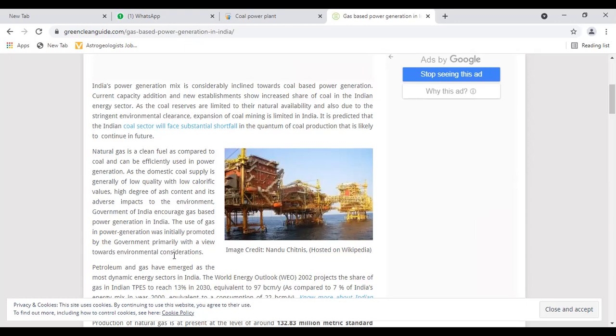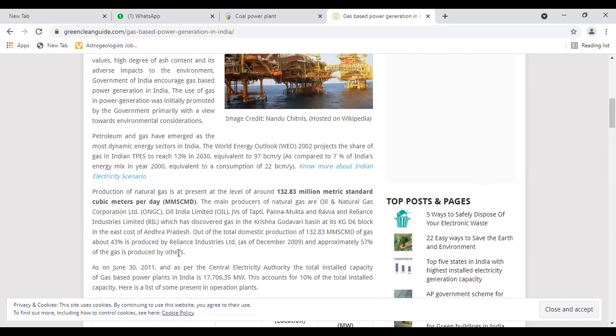The Government of India encouraged gas-based power generation in India. The use of gas in power generation was initially promoted by the government primarily with a view towards environmental considerations.